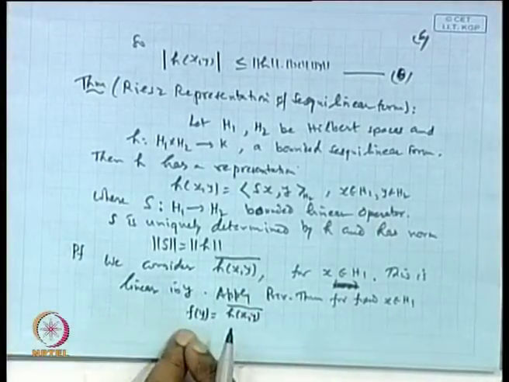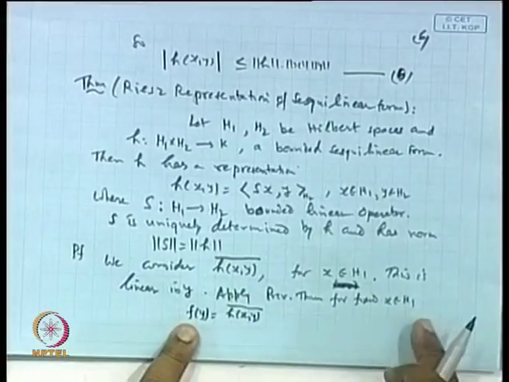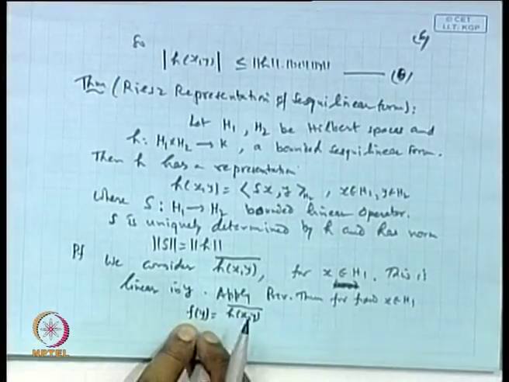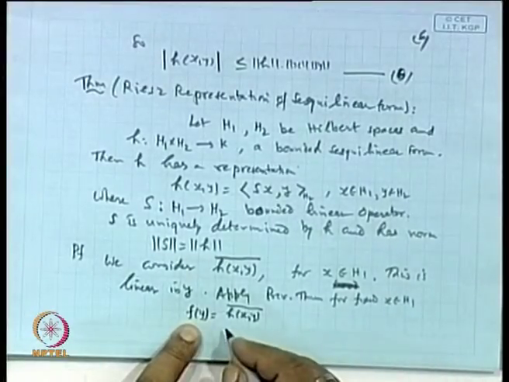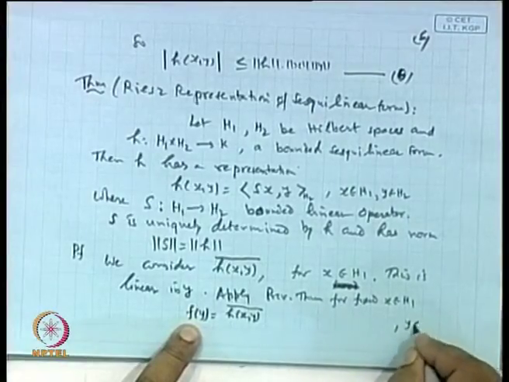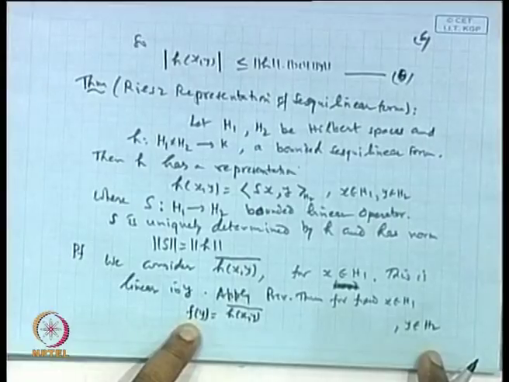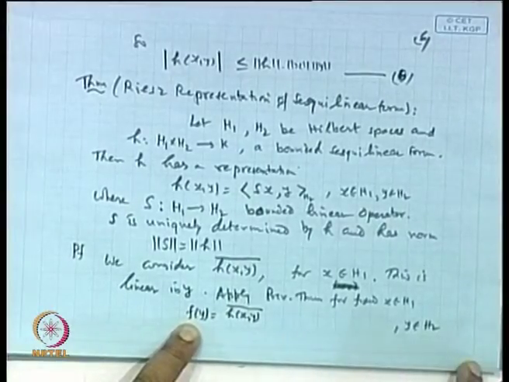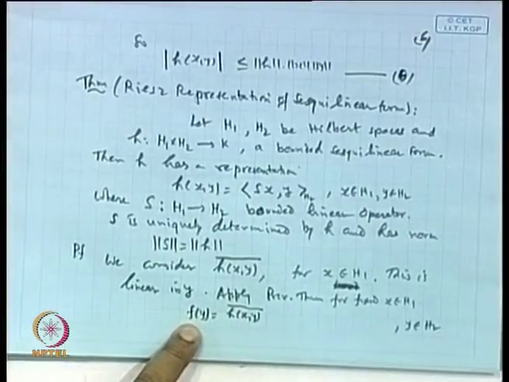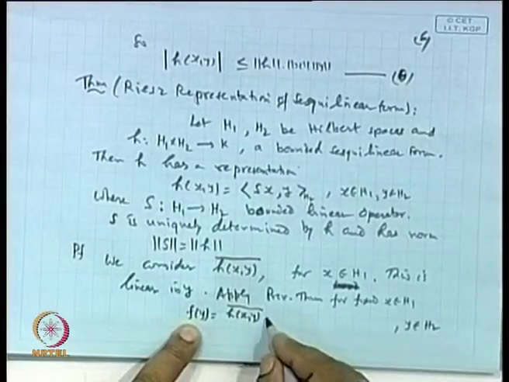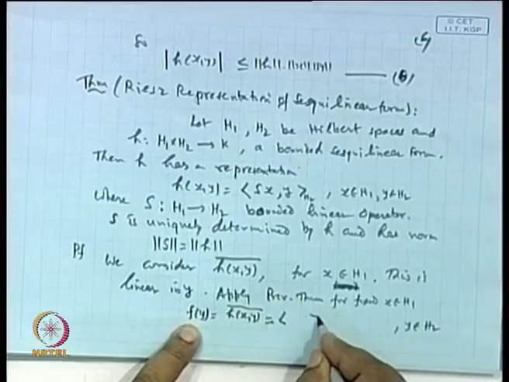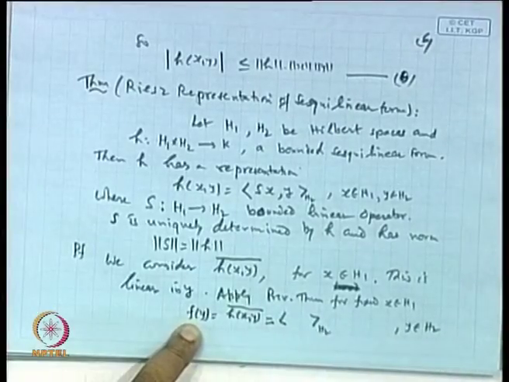Now, f, the functional defined by h of x, y conjugate, will be a bounded linear functional on H2. On any Hilbert space, a bounded linear functional will be represented in the form of the inner product, so this will be given in terms of the inner product of H2.